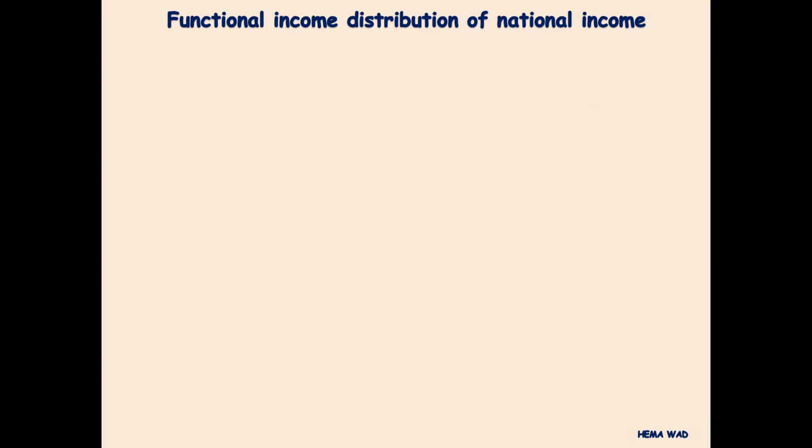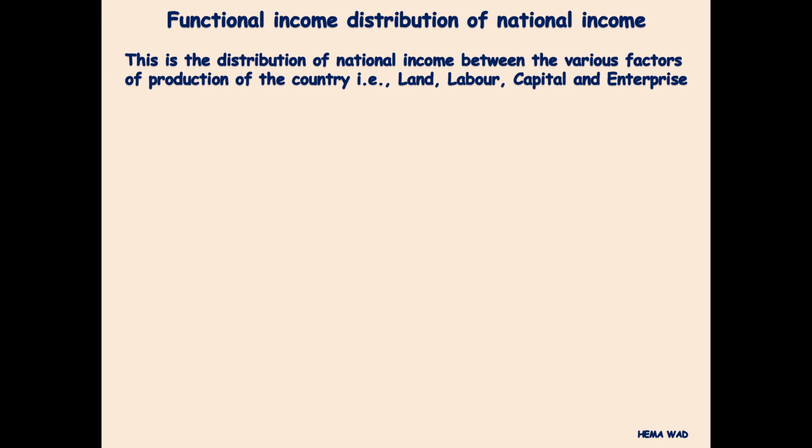Functional income distribution of national income. This distribution of national income is between the various factors of production, for example, land, labor, capital, and enterprise.